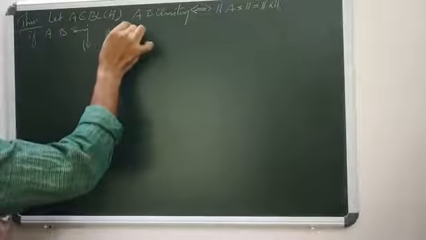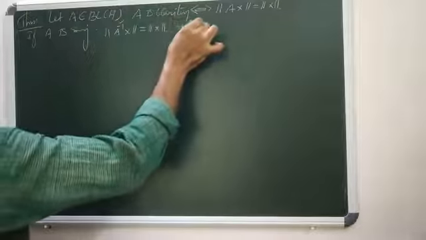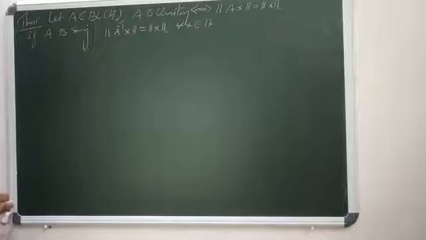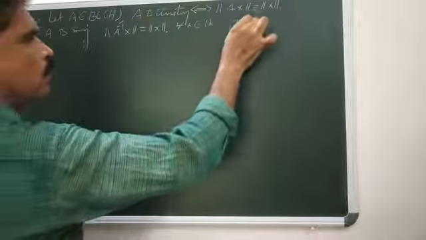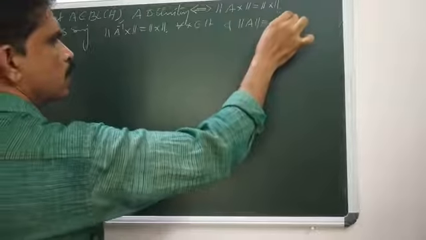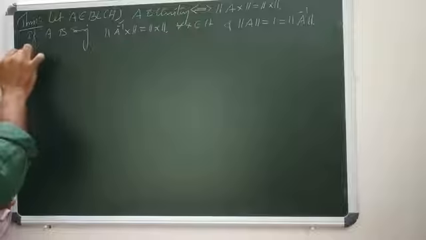Then norm A inverse X equals norm X for all X in H, and norm A equals 1, which equals norm AX. So this is our another result.